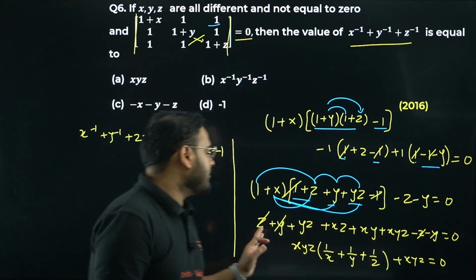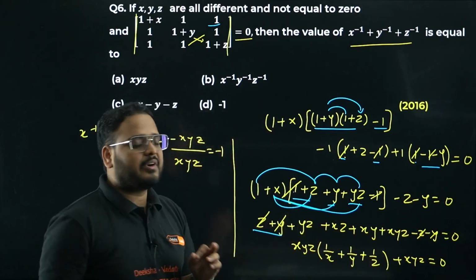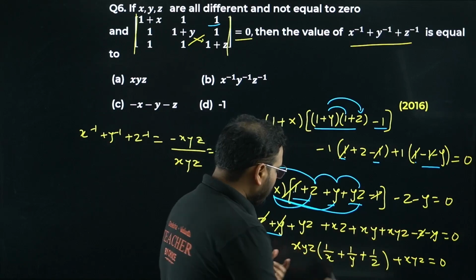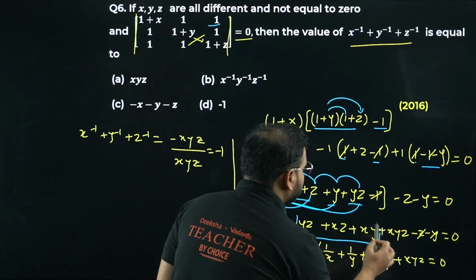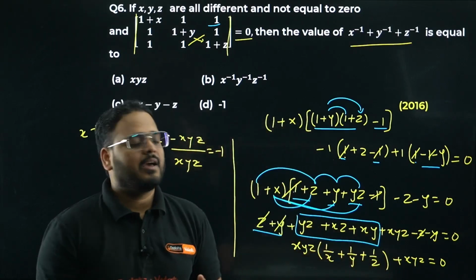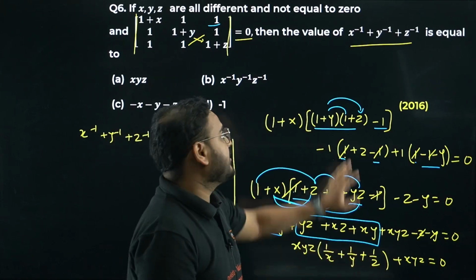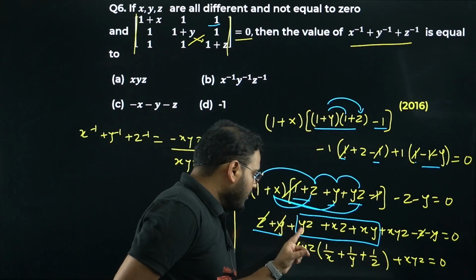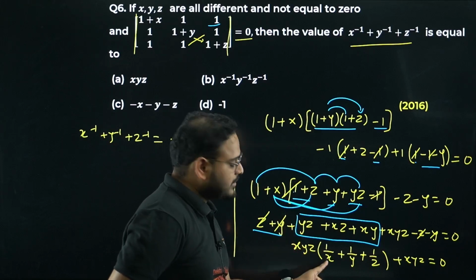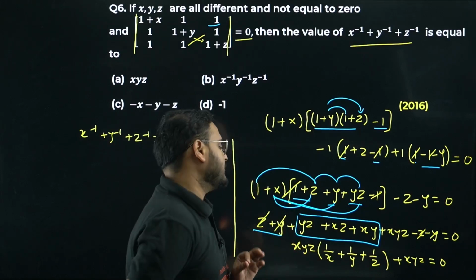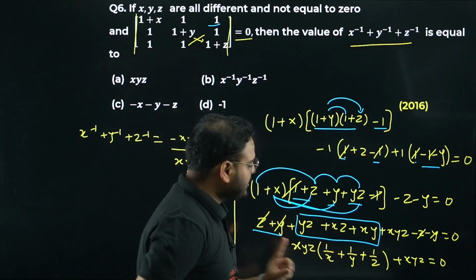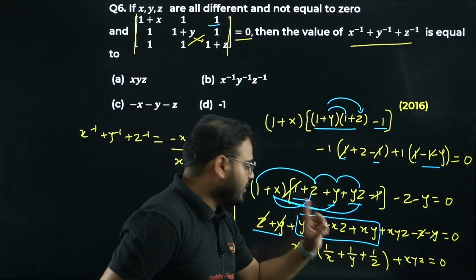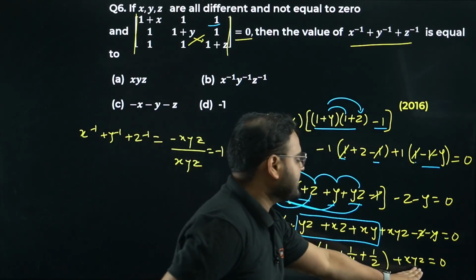Next, what do we have? Minus z and minus y will be cancelled with the first two, z and y. You have only yz, xz, xy, and x plus z left. Do one thing out of these 3 terms now that we have. Take xyz common. Why, sir? Because we'll get the inverse form. That's why. You take x, y, z from here. What is missing? X is missing. So that's why x comes in the denominator for the first term. Same way, y is missing, so y comes in the denominator for the second term. And z is missing over here, so z comes in the denominator for the third term. And this remains as it is.